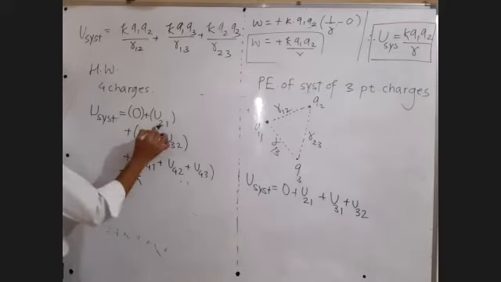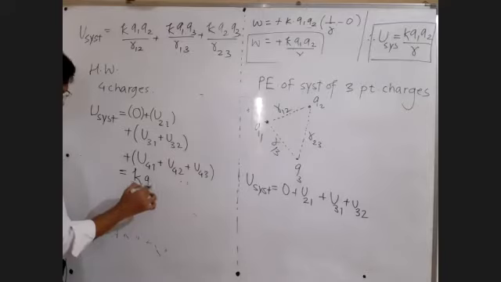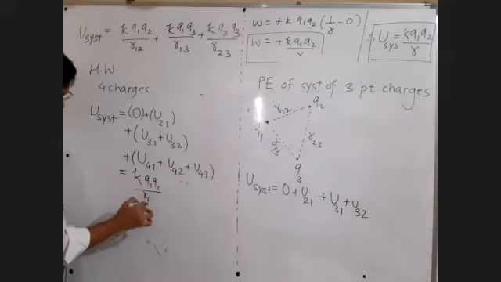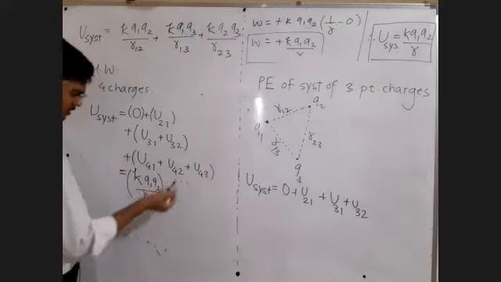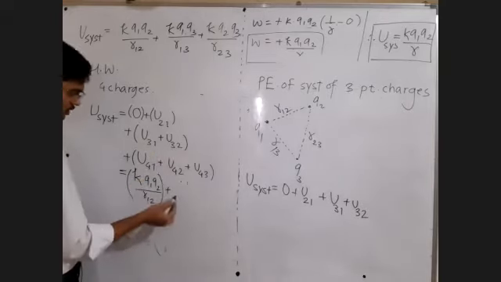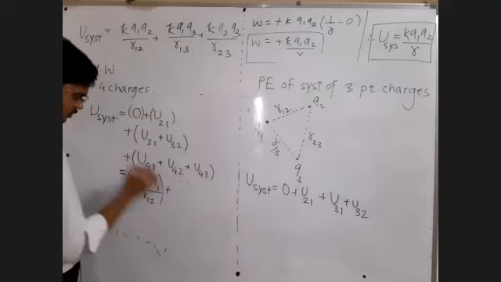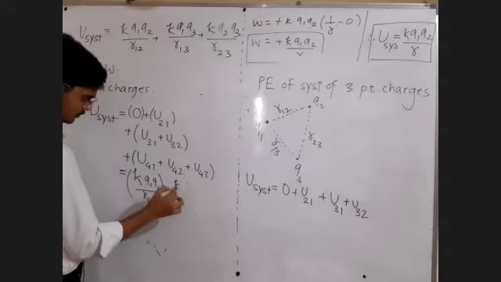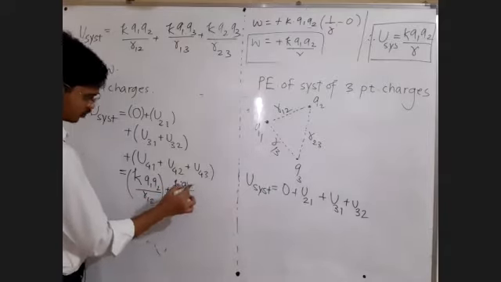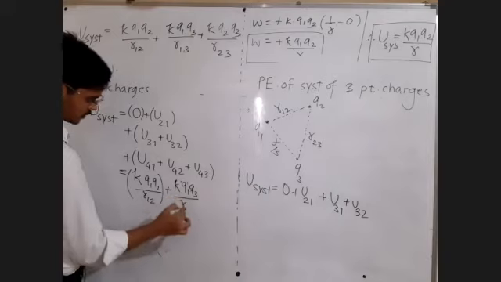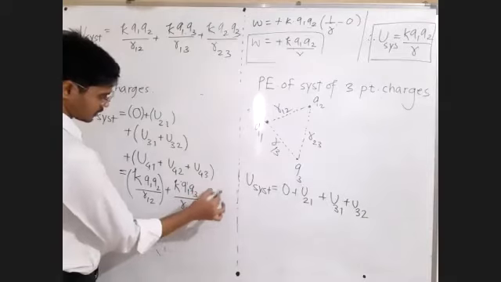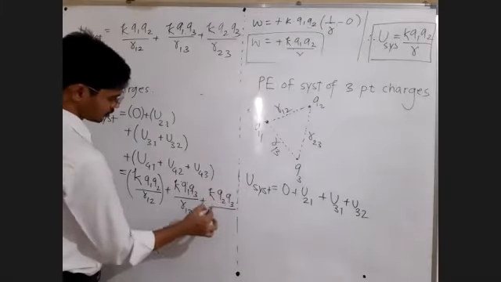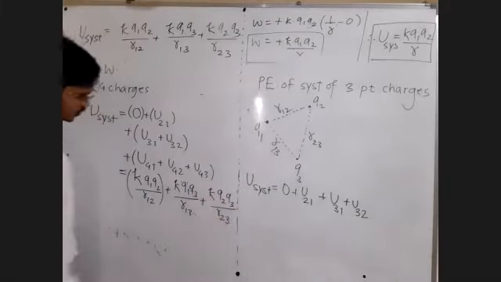K. 2-1 means Q1 Q2 upon R12, plus, you may put a bracket, or if you do not want, you can just skip the bracket. Only addition is there. Then 3-1 interaction: K Q1 Q3 upon the distance between 1 and 3, plus 3 and 2 interaction: K Q2 Q3 upon the distance between 2 and 3.